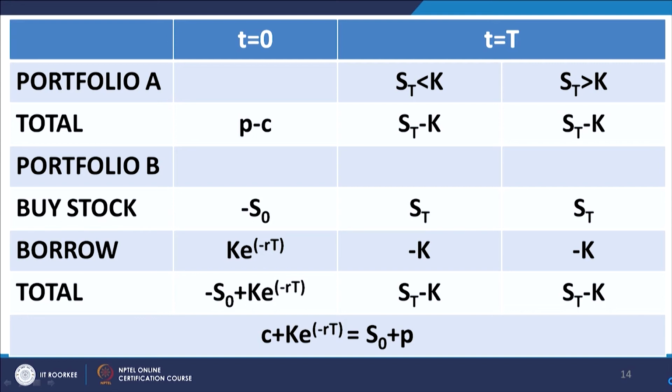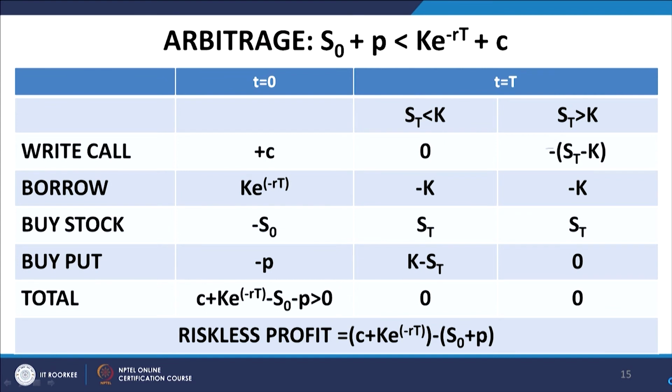is equal to S naught plus P. This is the put call parity relationship. This is what we discussed just now, the put call parity relationship.